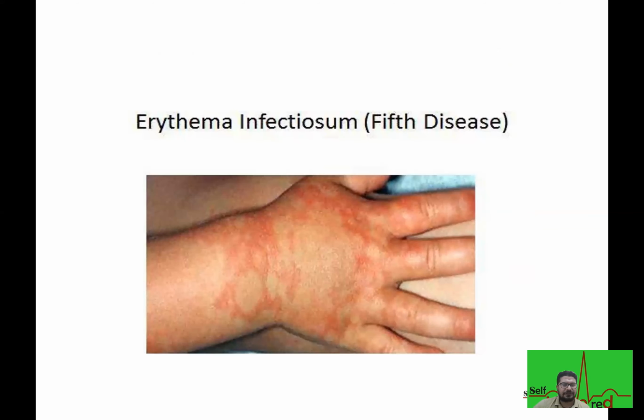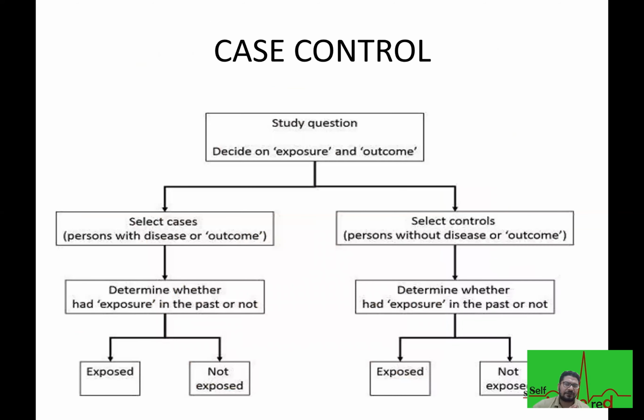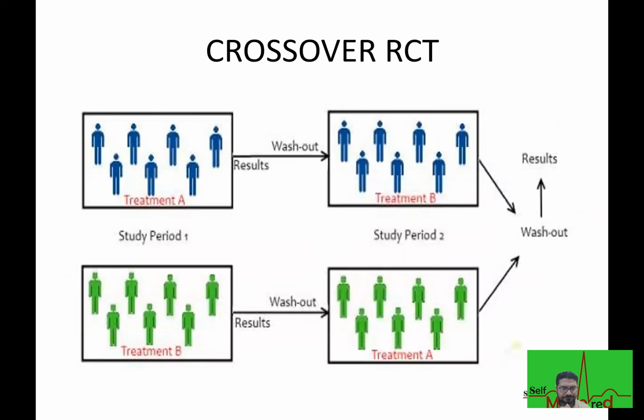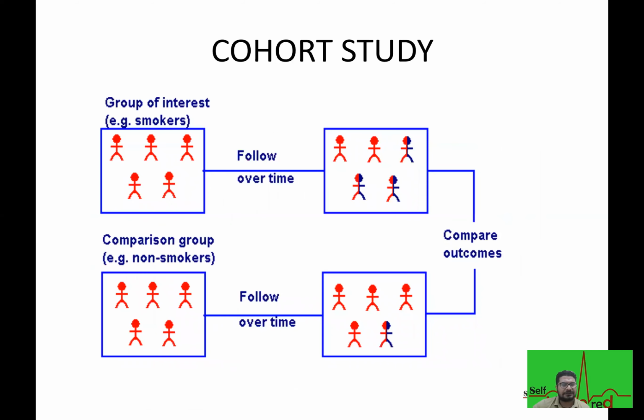We also call this vector disease. You can see these Bitot's spots in eyes. So these are some of the communicable diseases that they ask questions from in PSM. Then sometimes they can give you a study image. This is your case control study. Right. Then we have a crossover RCT. Compare this with parallel RCT, cohort study.